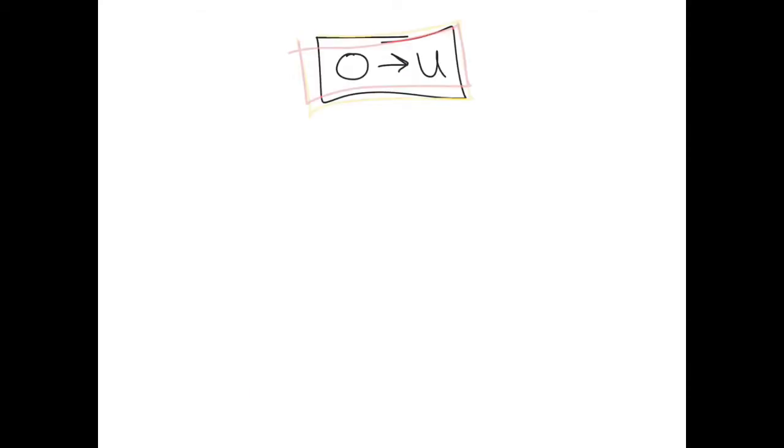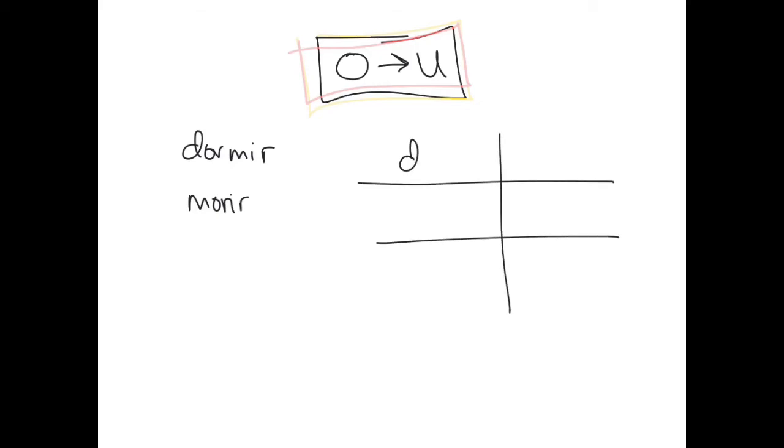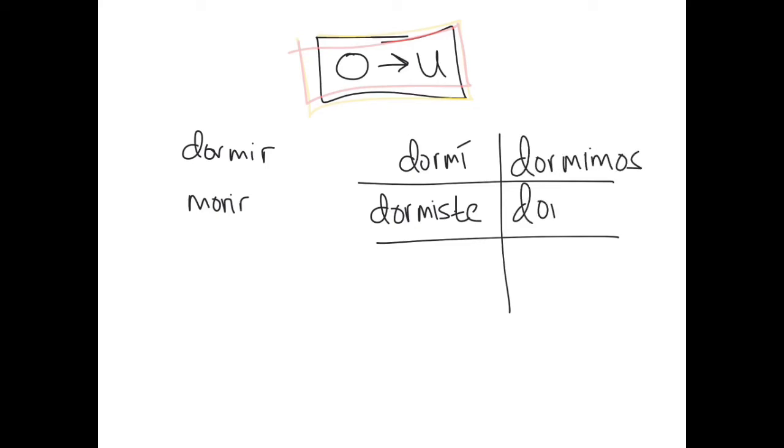The next type of change that we have is O to U. There's far fewer verbs here. We're only going to worry about two for now, morir and dormir. Once again, they're going to have a change, but most of the conjugations are normal. So in the preterite, we'd have dormí, dormiste, dormimos, and dormisteis. But in the third person, singular and plural, things get weird. So we've got durmió with that U, and durmieron, again with the U showing up.